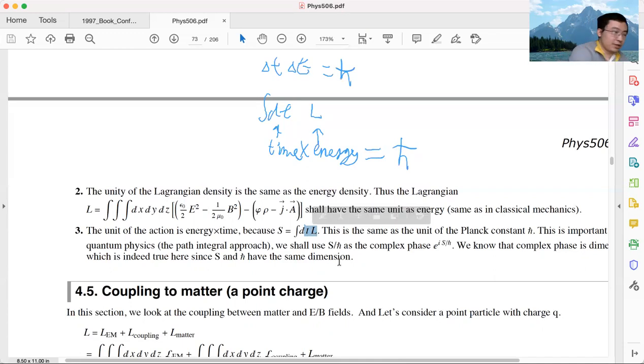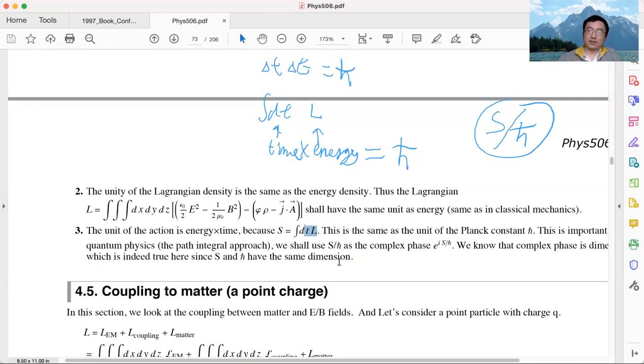In other words, action divided by Planck constant is a dimensionless quantity. It has no unit. All the units perfectly cancel out, because the denominator and numerator have the same unit. This is a dimensionless quantity, and this fact is very important.